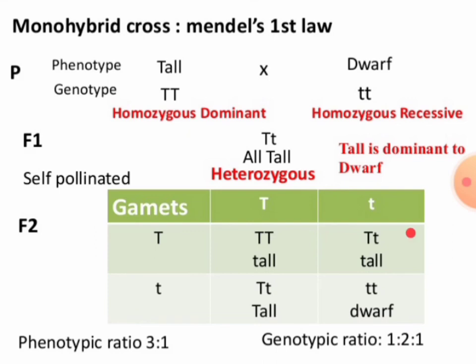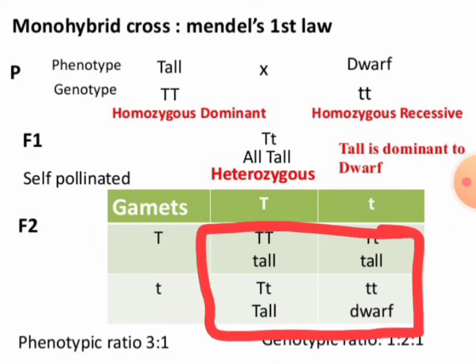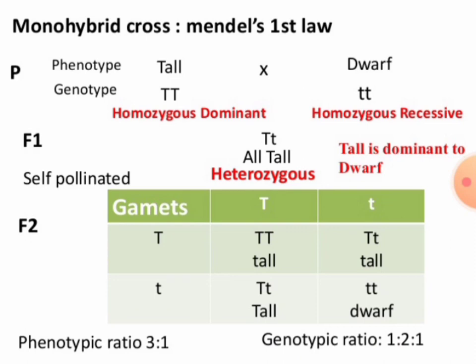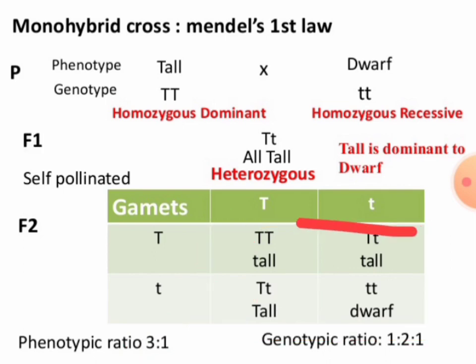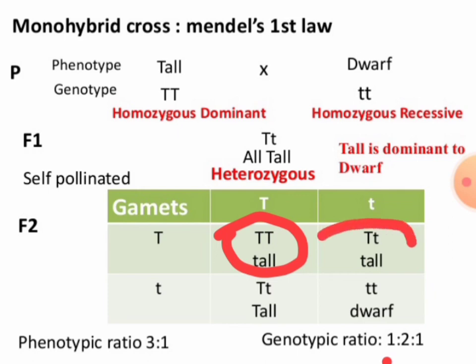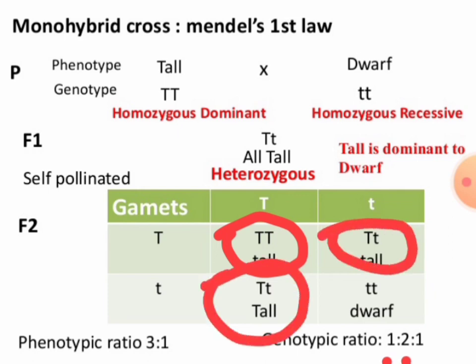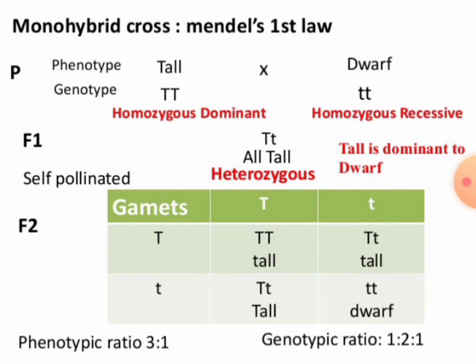Now let us see the phenotypic and genotypic ratio of these 4 plants. The phenotypic ratio is, we can get 3 out of 4 plants tall, 1, 2 and 3, and 1 is dwarf. So the phenotypic ratio is 3:1, 3 tall plants and 1 dwarf plant. Now in genotypic ratio, out of 4 plants, homozygous tall is only 1, whereas heterozygous tall plants are 2, capital T and small t, and homozygous dwarf plant is only 1. So the genotypic ratio is 1:2:1.